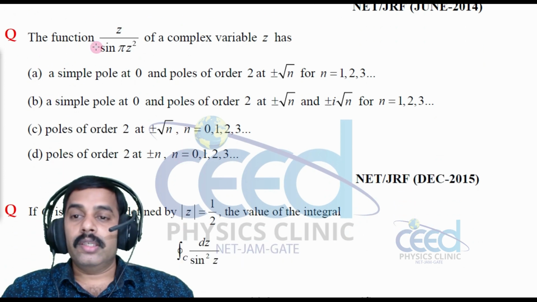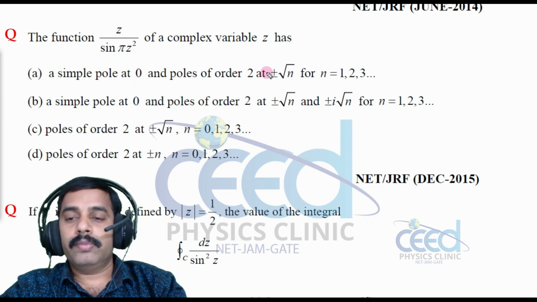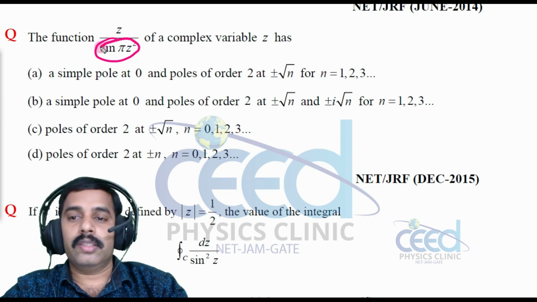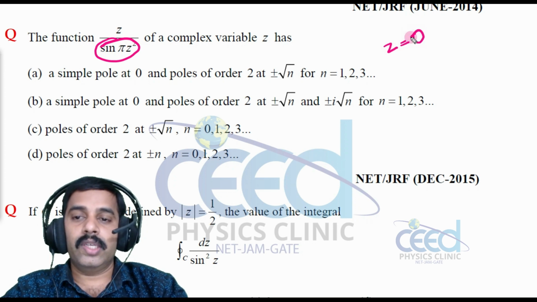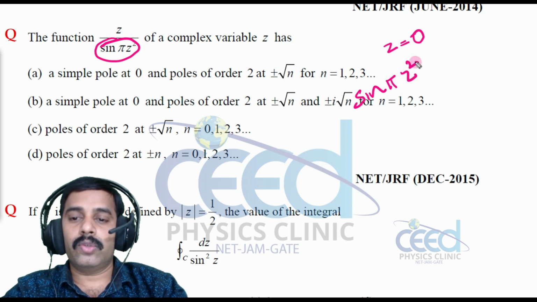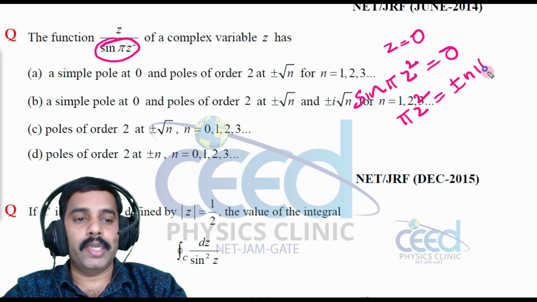The function z divided by sine pi z square of a complex variable z has... Suppose I consider z is equal to 0. Z is equal to 0, that is a simple pole, right? But if you equate sin pi z square equal to 0, then pi z square is equal to plus or minus n pi, right?